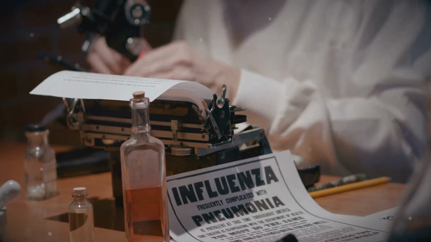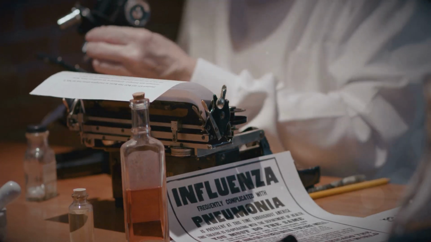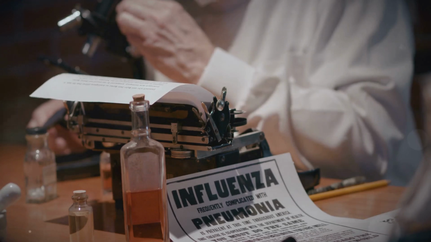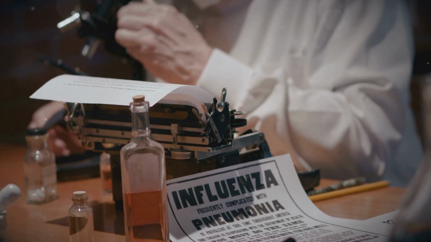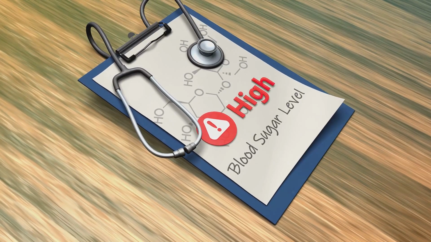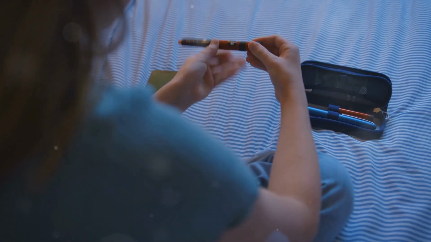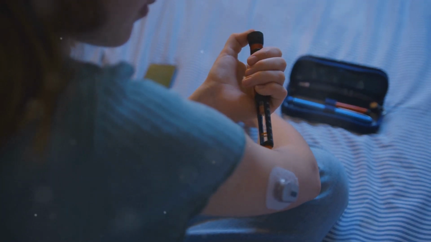They do this by releasing inflammatory molecules that interfere with insulin signaling pathways, essentially jamming the communication lines between insulin and the cells that need it. This creates a vicious cycle. High blood sugar further promotes cellular senescence, and the accumulating zombie cells exacerbate insulin resistance, driving blood sugar even higher.